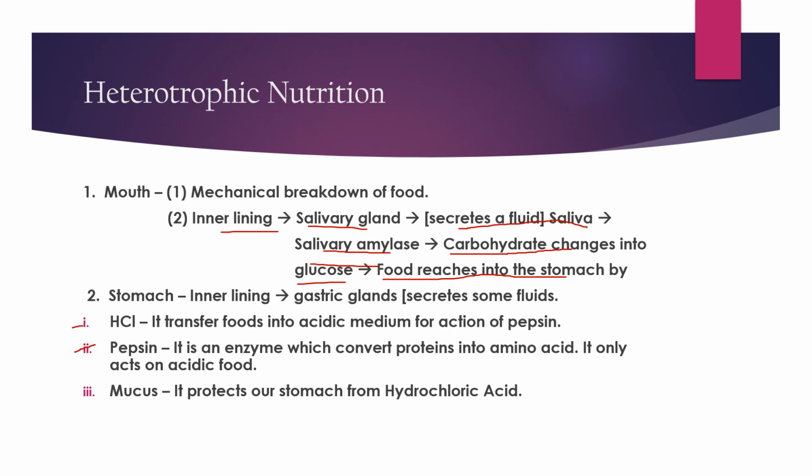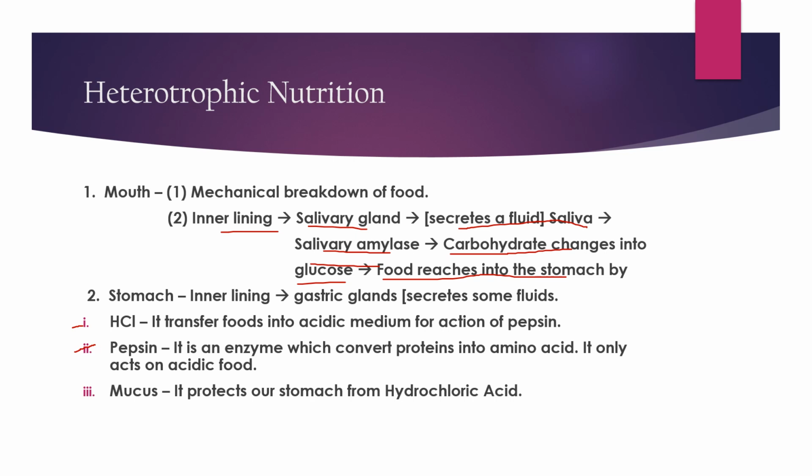Pepsin has just one activity: it turns proteins into amino acids. It only acts on acidic food. Here is the reason why hydrochloric acid, HCl, turns food into an acidic medium. If HCl wasn't secreted from the gastric glands, the food wouldn't have turned into the acidic medium.